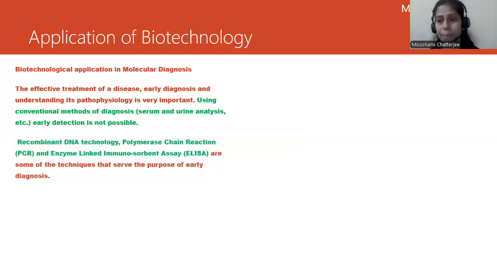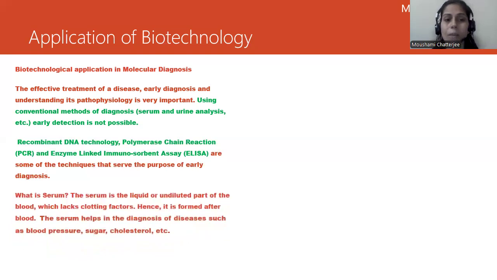But now what happened is we are very quick in understanding the stages. And if we can detect it way in advance, that becomes much easier. For example, nowadays we are using recombinant DNA technology, polymerase chain reaction, which is also known as PCR, and enzyme-linked immunosorbent assay, which is ELISA, which are some of the techniques that serve the purpose of early diagnosis. So if we use these techniques, we are able to diagnose the disease at a very early stage. So let's understand this process now one by one.